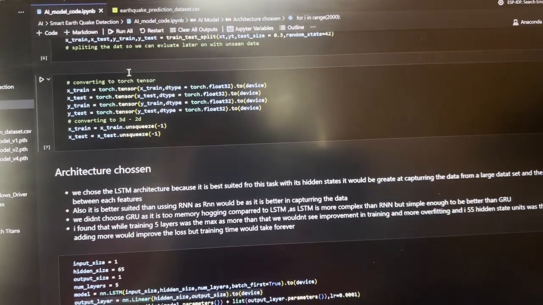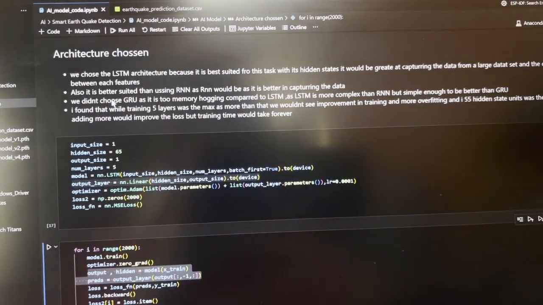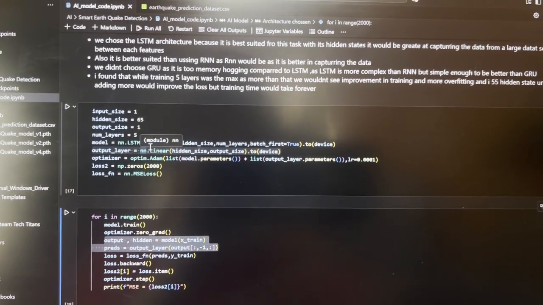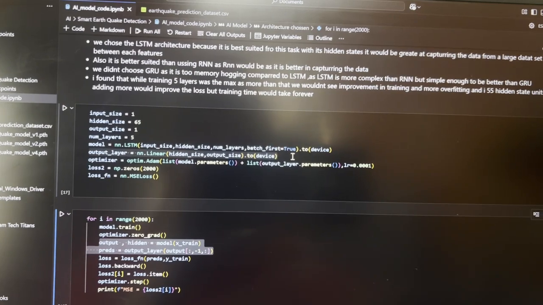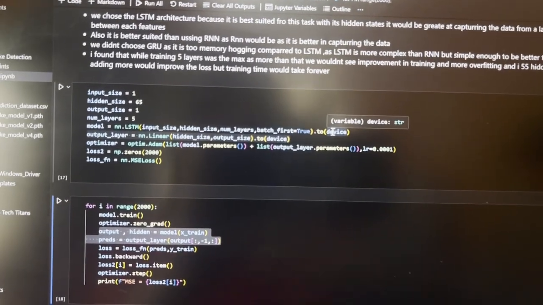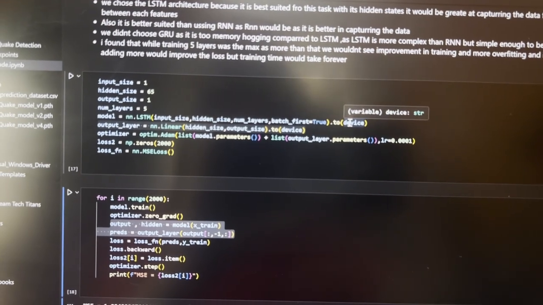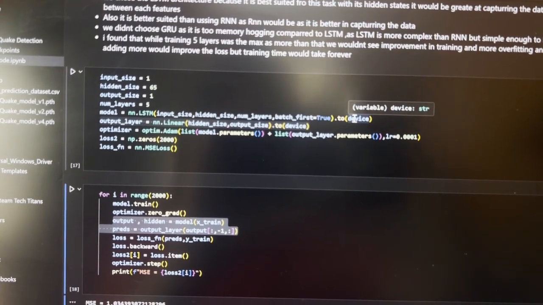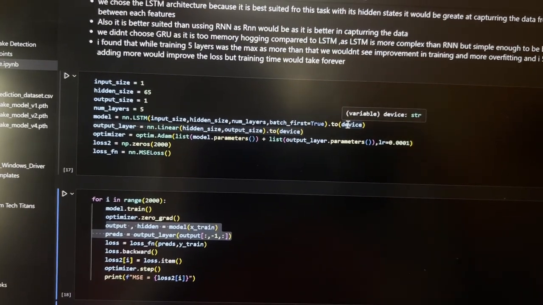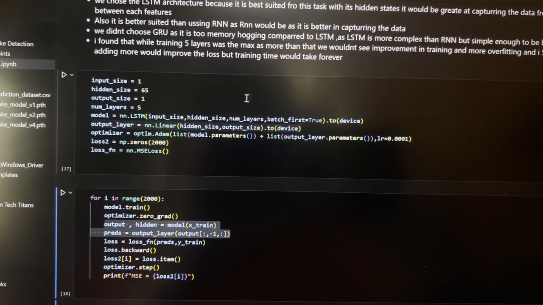This is the AI model I have trained. We have used PyTorch as our framework, and we set a hidden size of 65 as we're using an LSTM model. The benefit of the LSTM model is that it remembers certain key factors in the dataset, as the major factor is memorizing what happens before an earthquake, which is the goal of training the AI model.